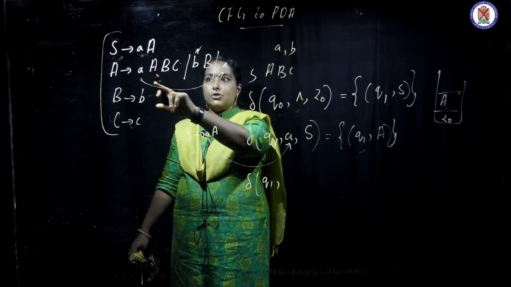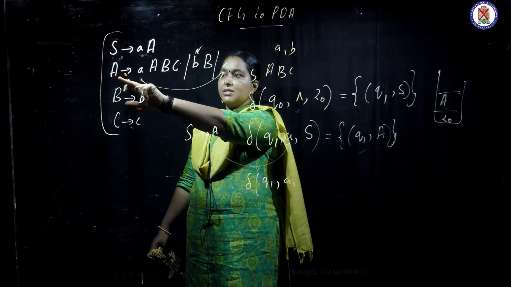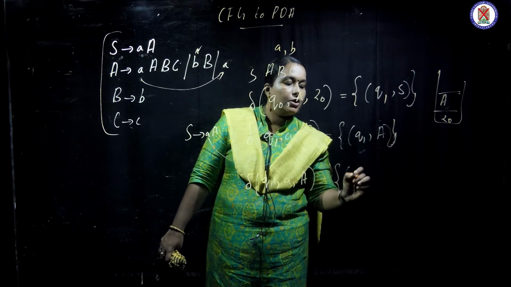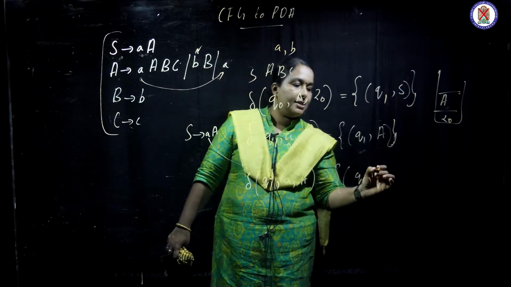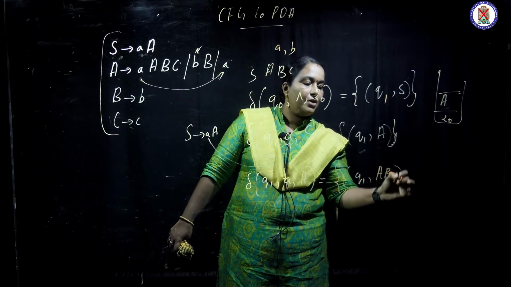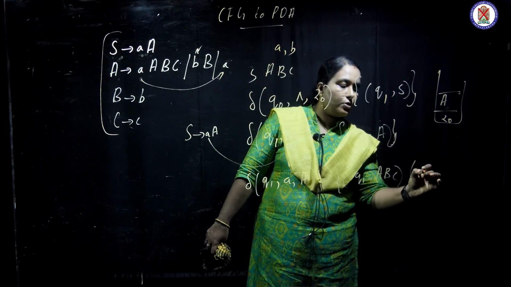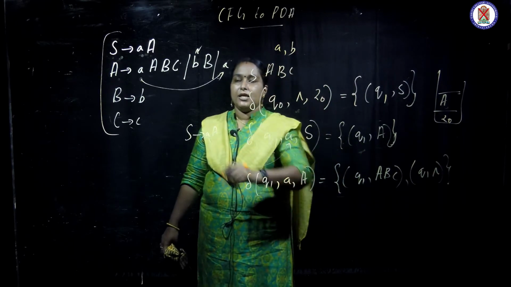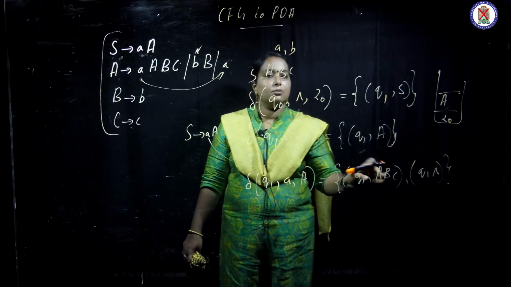So for a, Q1, a comes, stack top is a. What will happen? The a is matched, and this will have nothing remaining, so I will write Q1 comma null.